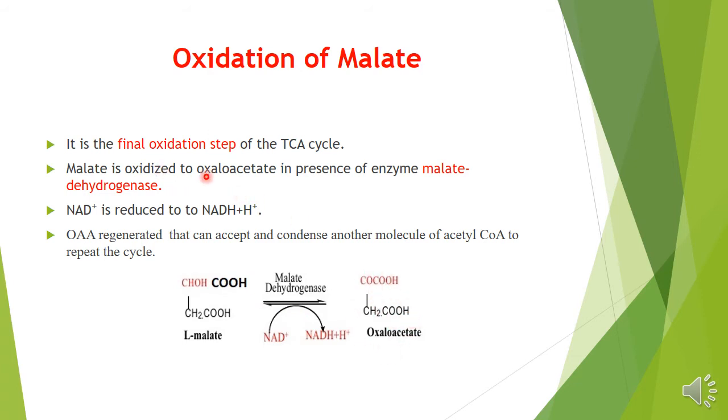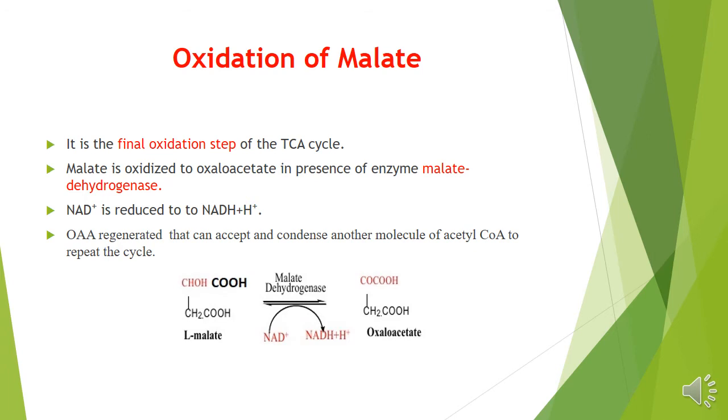So malate is oxidized to oxaloacetate in the presence of an enzyme, malate dehydrogenase. NAD is reduced to NADH plus H positive. So there will be a regeneration of OAA that can accept and condense another molecule of acetyl-CoA to repeat the cycle.